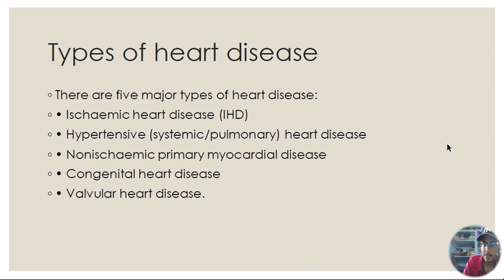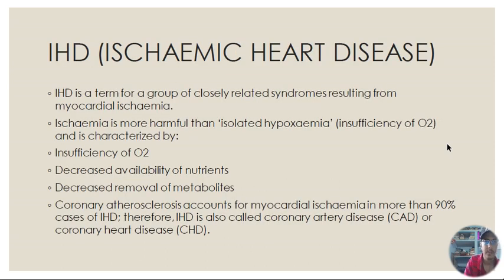Now there are types of heart diseases. There are five major types of heart diseases that we have to study. First is IHD, which we are going to talk about today. It is ischemic heart disease. Second is hypertension, or hypertensive systemic pulmonary heart disease. Third is non-ischemic primary myocardial disease, congenital heart disease, and valvular heart disease. Now let's talk about ischemic heart disease, that is the IHD.